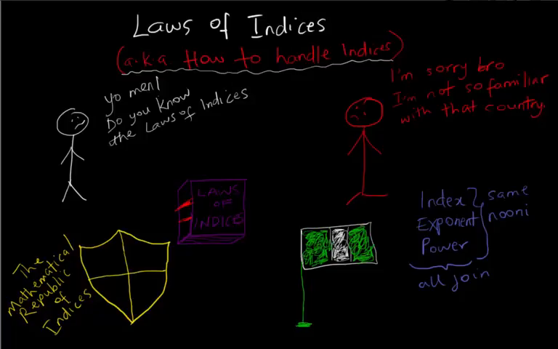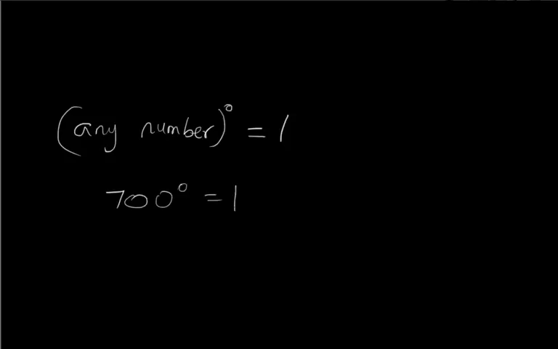Now, the very first law you need to understand with indices is that any number raised to power zero is always one. So in case you're feeling smart and you want to ask, does that mean 700 raised to power 0 equals 1?